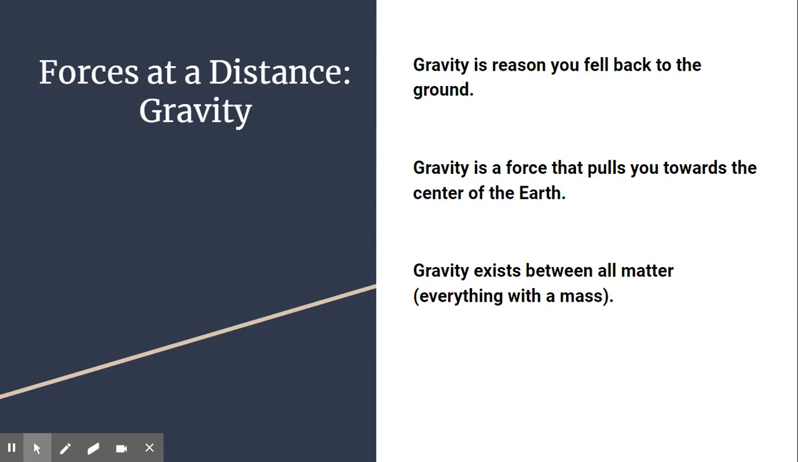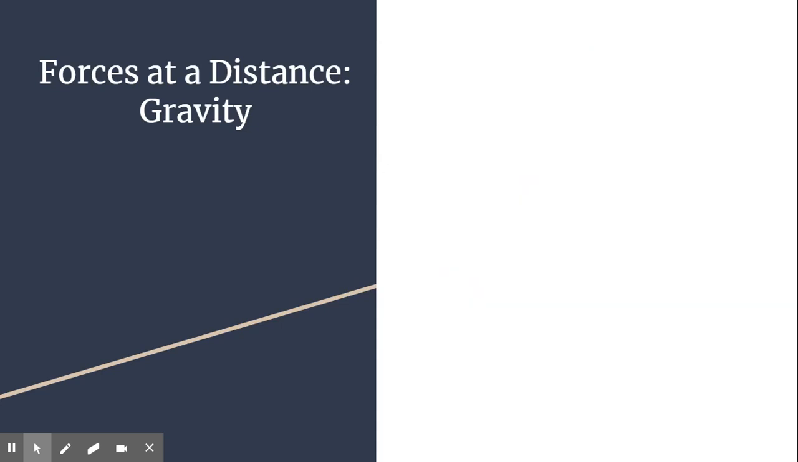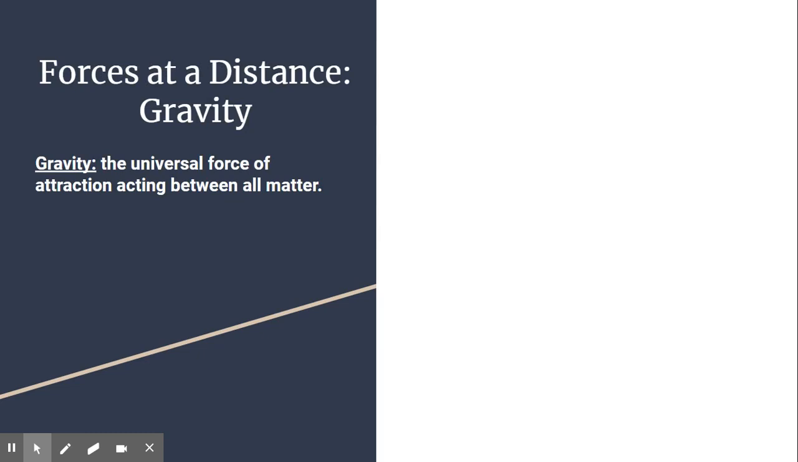Gravity is the reason that you fell to the ground. It's a force that pulls you towards the center of the Earth. And gravity exists not only between you and the Earth, but between all matter. Anything with a mass has a gravitational field and is affected by the gravitational fields of other objects. Gravity pulls you back down to the ground. A good definition for gravity is the universal force of attraction acting between all matter. All matter wants to be grouped together. It wants to attract other matter to it.